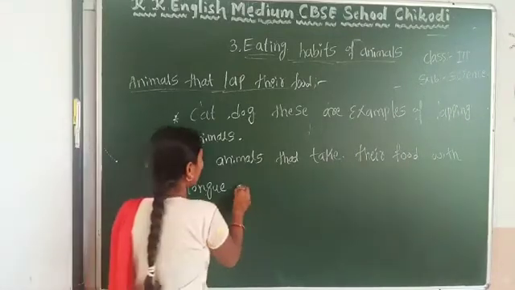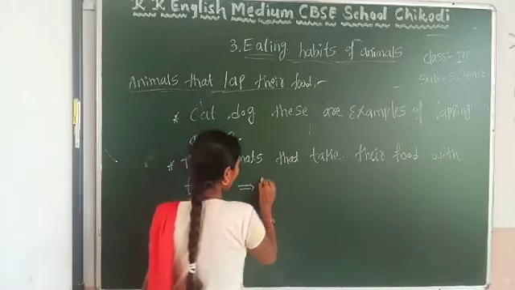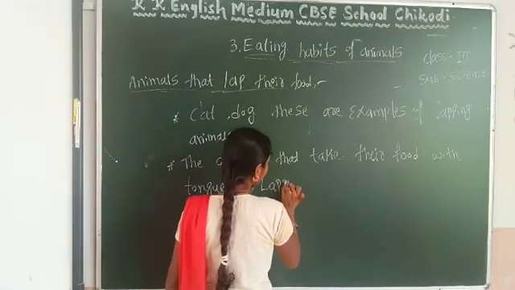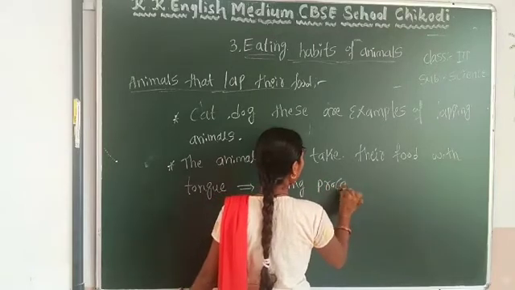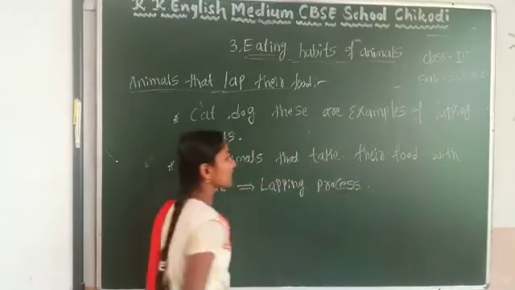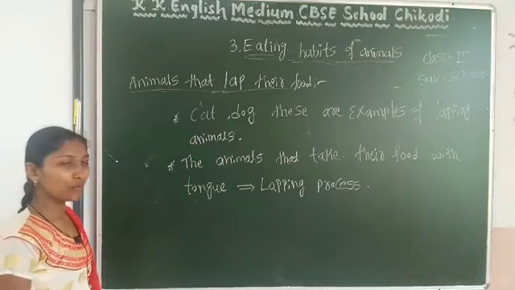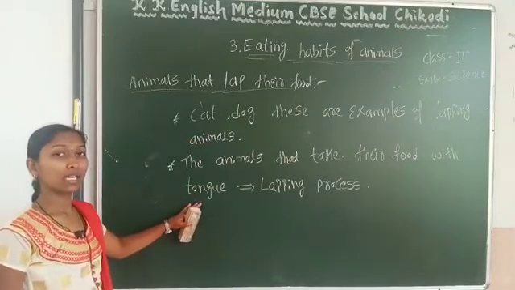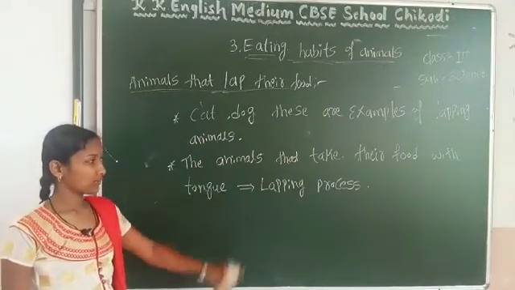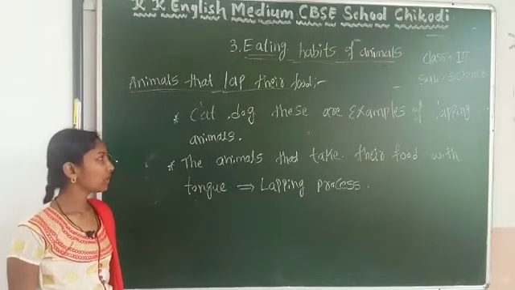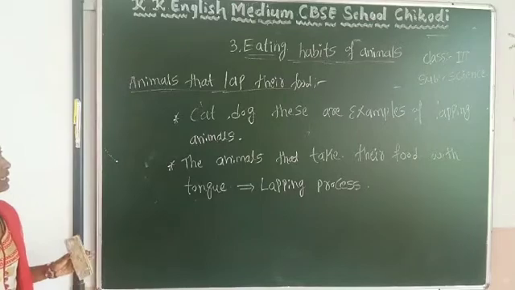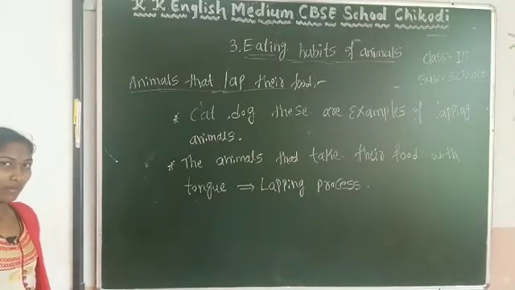This process we call the lapping process. What is the lapping process? The process in which the animals take their food with their tongue, that process we call the lapping process.